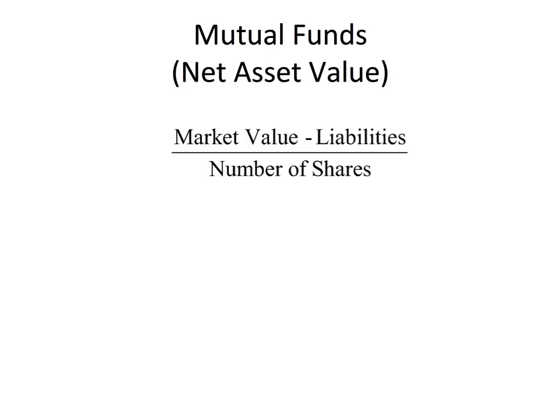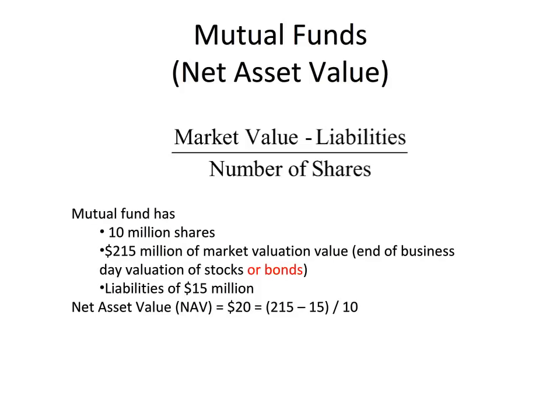You see the formula for calculating the net asset value there. It's the market value of the underlying assets in the mutual fund minus any liabilities that exist, divided by the number of shares of that mutual fund. As an example, here's a mutual fund with 10 million shares. It has a $215 million market valuation.